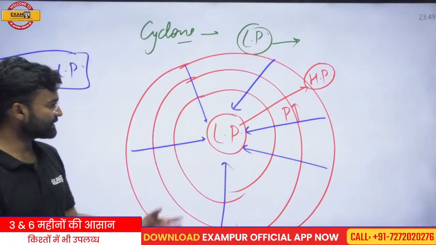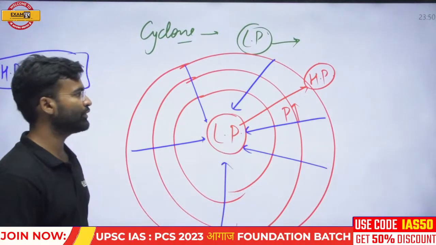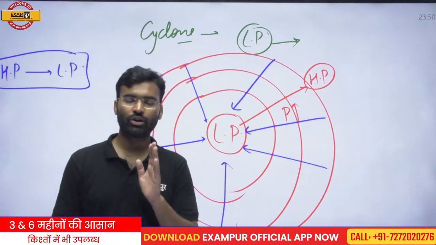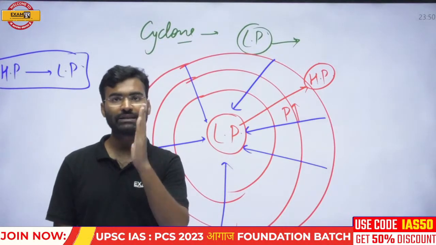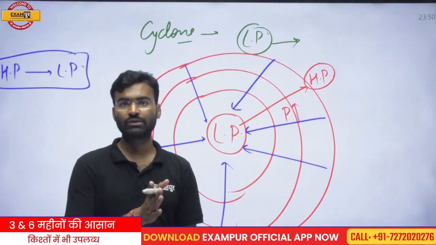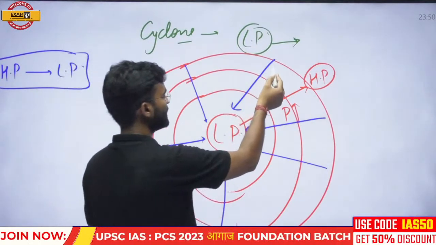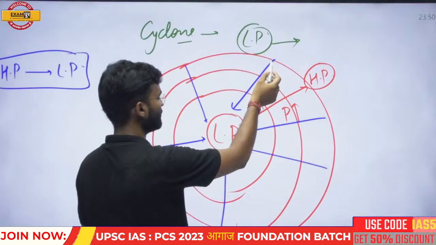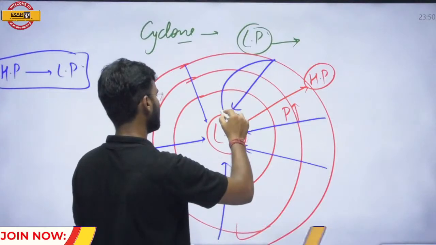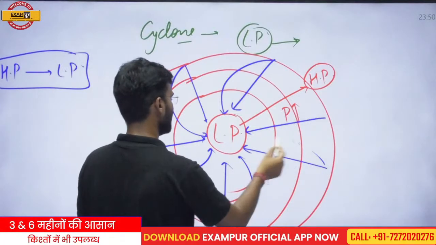If the winds start to move toward the center of any particular place, then due to the Coriolis impact, wind does not move in a straight way. Due to the Coriolis force, winds do not move straight. They are always deflected from a straight path and move in a circular path. In the northern hemisphere, according to Ferrel's law, due to the Coriolis impact, winds move toward their right, and that is why the wind starts to move in this manner.